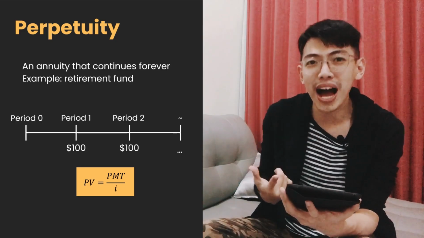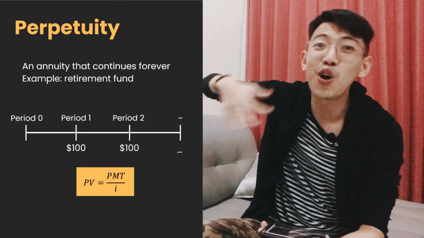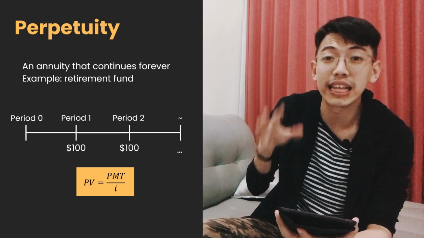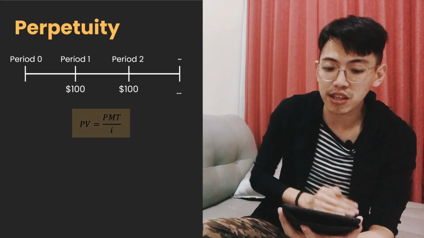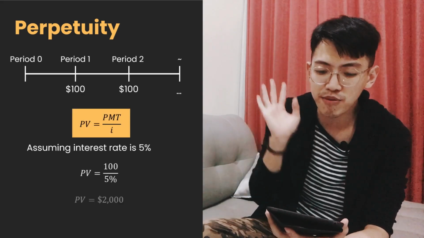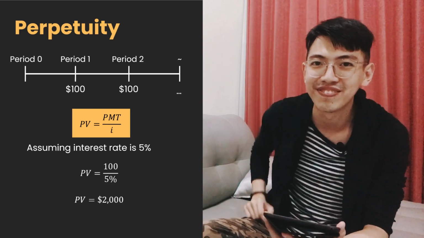So we can only calculate the present value. Present value equals PMT divided by I. Why could we not calculate the future value? Because it continues forever. We don't know up to what periods, right? So in this case, if the payment is 100 with the interest 5%, it means the present value equals 100 divided by 5%. It equals $2,000.